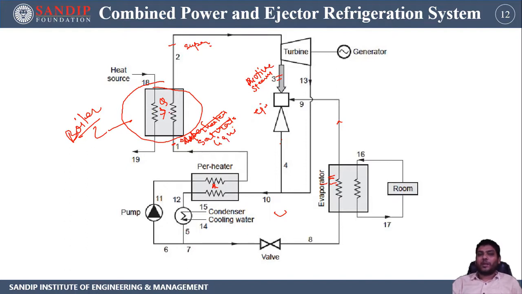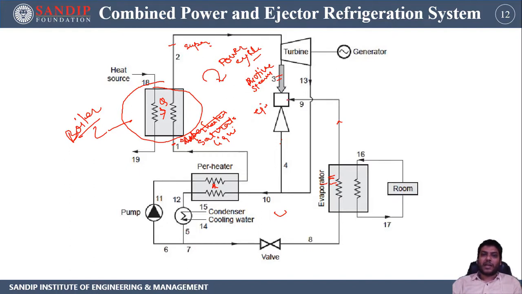This is nothing but a boiler to turbine, turbine to ejector, from ejector again to the condenser, from condenser to the pump, and it is like the power cycle. So this is the basic structure. Don't be frightened about the complexity. One is an ejector refrigeration system, and another is a power cycle. That's all.